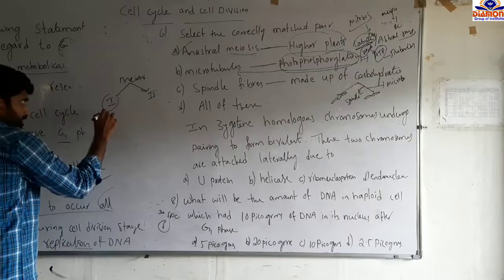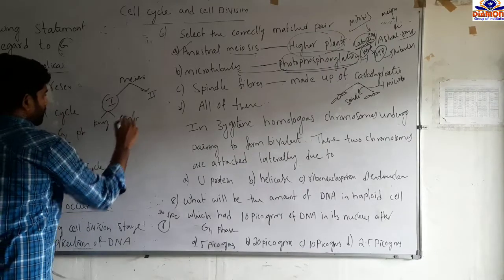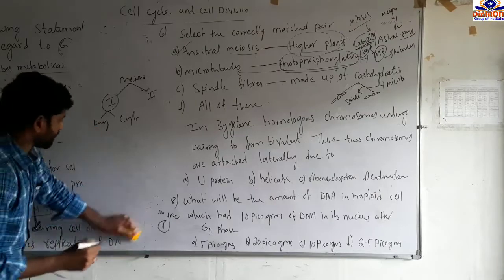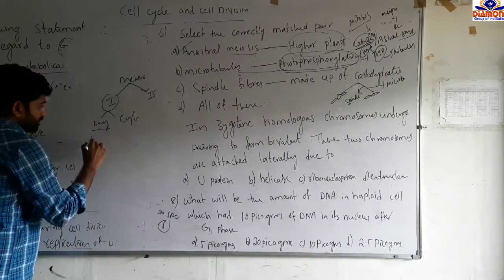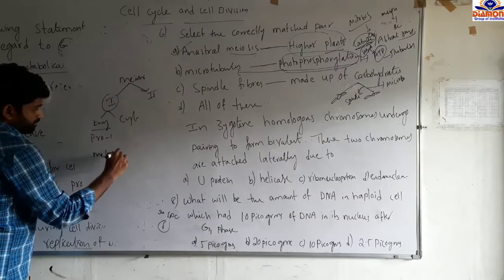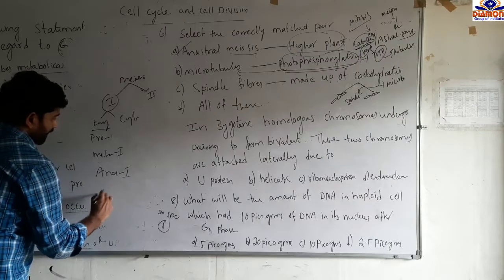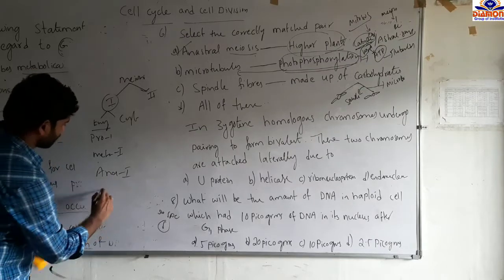Meiosis 1 again has two types, that is karyokinesis and cytokinesis. The karyokinesis again occurs by four stages: prophase 1, metaphase 1, anaphase 1, and telophase 1.